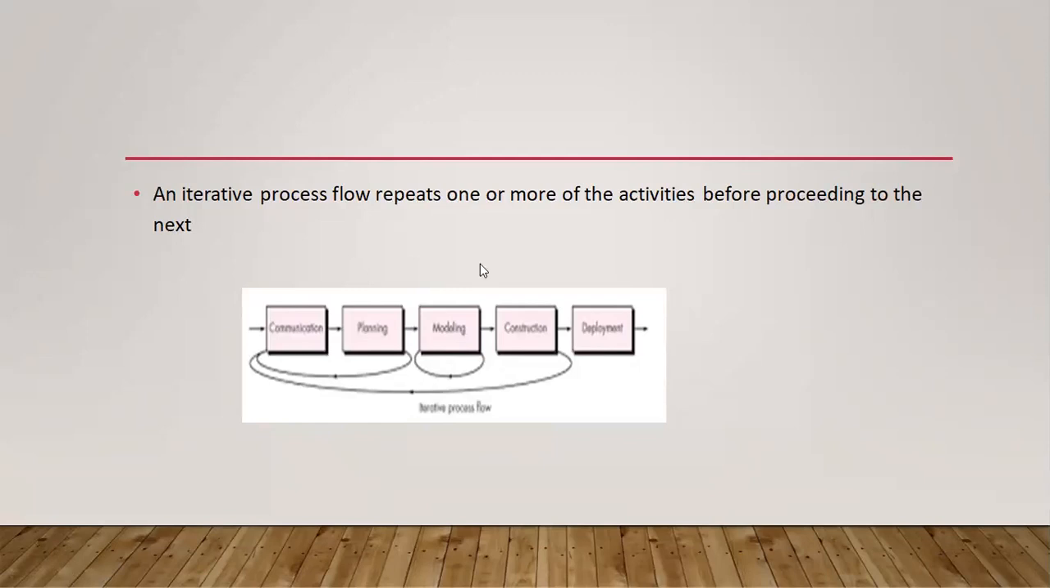After that, here we are having some other lines. From communication to planning, and from communication to construction, after construction of the project, once again we are going to the communication process. So in the modeling stage, once again we'll go for remodeling of the same thing. Like that we are executing some activities repeatedly while developing a project.